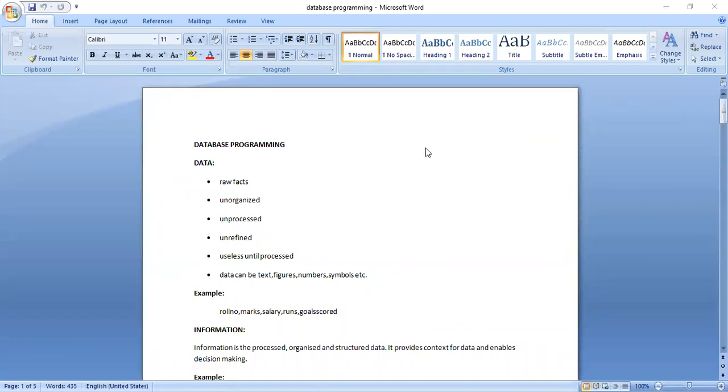First, let me go through the basic concepts of databases. In this class, we are going to see what is meant by data, what is information, what is meant by a database, and what is meant by a database management system. And what are the different types of database management systems available? Which one has a very good market share in the current trend? Which companies are using which type of DBMS software? In this class we are going to discuss all of this. Then later we will move on to how to connect to databases by writing a Python program. Okay, this is our idea.